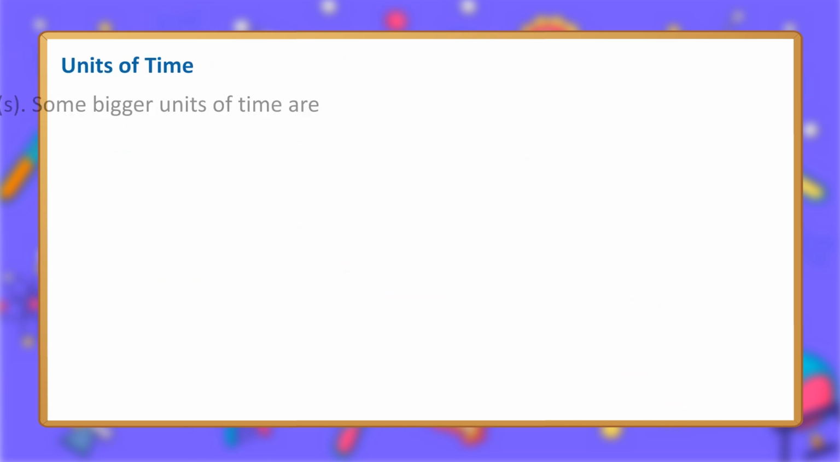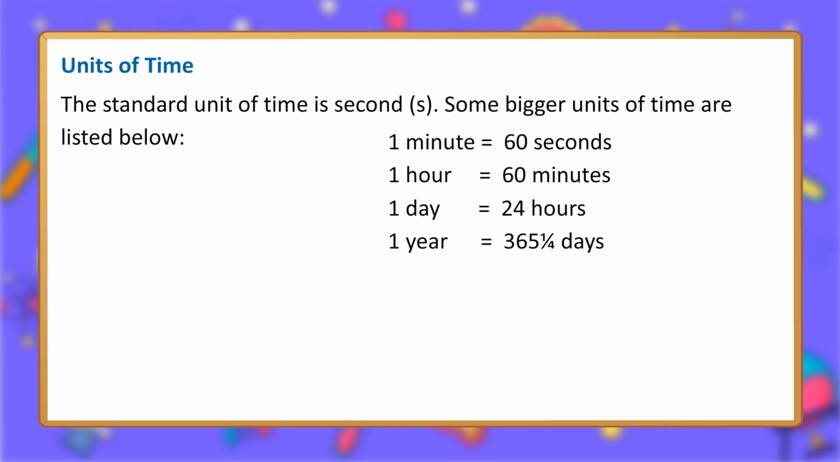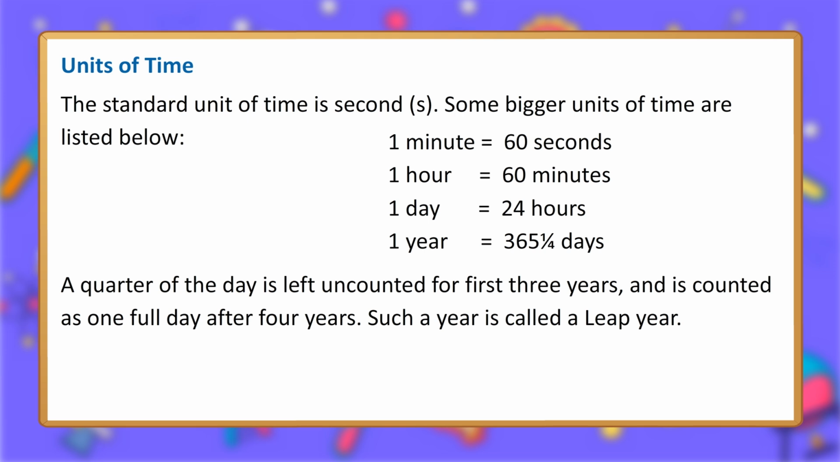Units of time. The standard unit of time is the second, s. Some bigger units of time are listed below. 1 minute equals 60 seconds. 1 hour equals 60 minutes. 1 day equals 24 hours. 1 year equals 365 and 1/4 days. A quarter of a day is left uncounted for the first 3 years, and is counted as 1 full day after 4 years. Such a year is called a leap year.